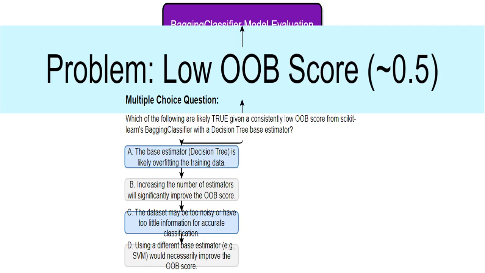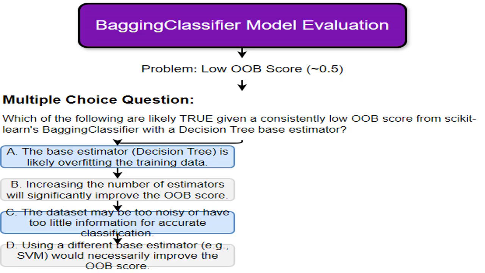We'll analyze potential causes and evaluate the proposed solutions. This is the overall context. We're using Scikit-learn's bagging classifier, a powerful ensemble method, for a binary classification task. The focus is on interpreting the model's performance, specifically the OOB score, which is very important to judge a model.